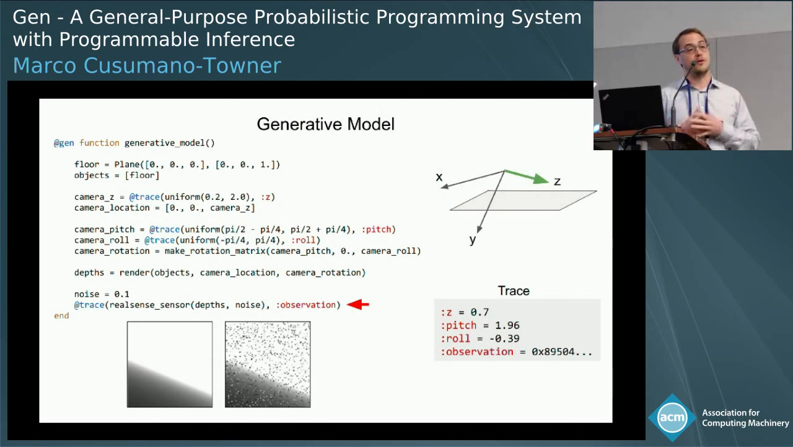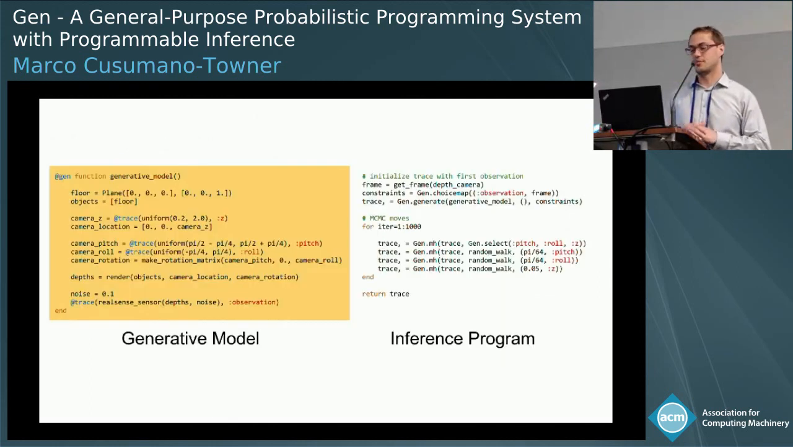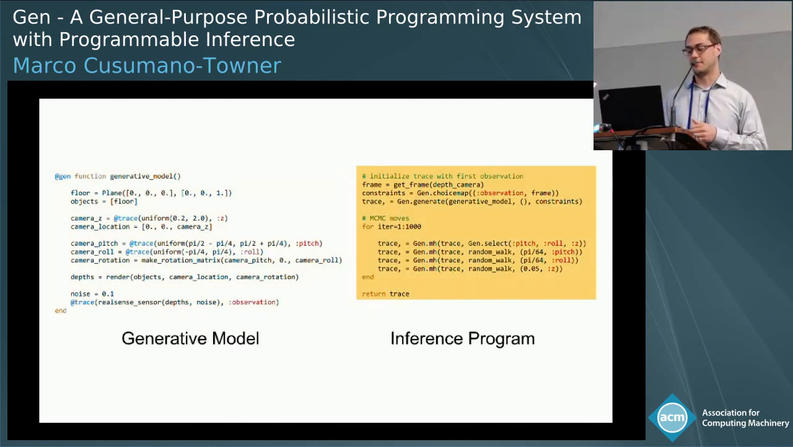Then we have a noise model. So we add some noise to the image, and this represents our observed image. So that was the generative model. The inference program